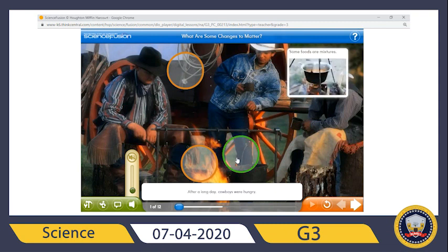After a long day, cowboys were hungry. What's in the pot? It's a mixture of meat and vegetables. The cowboys mixed all kinds of good stuff together in a pot and heated it over the campfire. Serve this stew in a bowl with some cornbread. You should try it sometime.